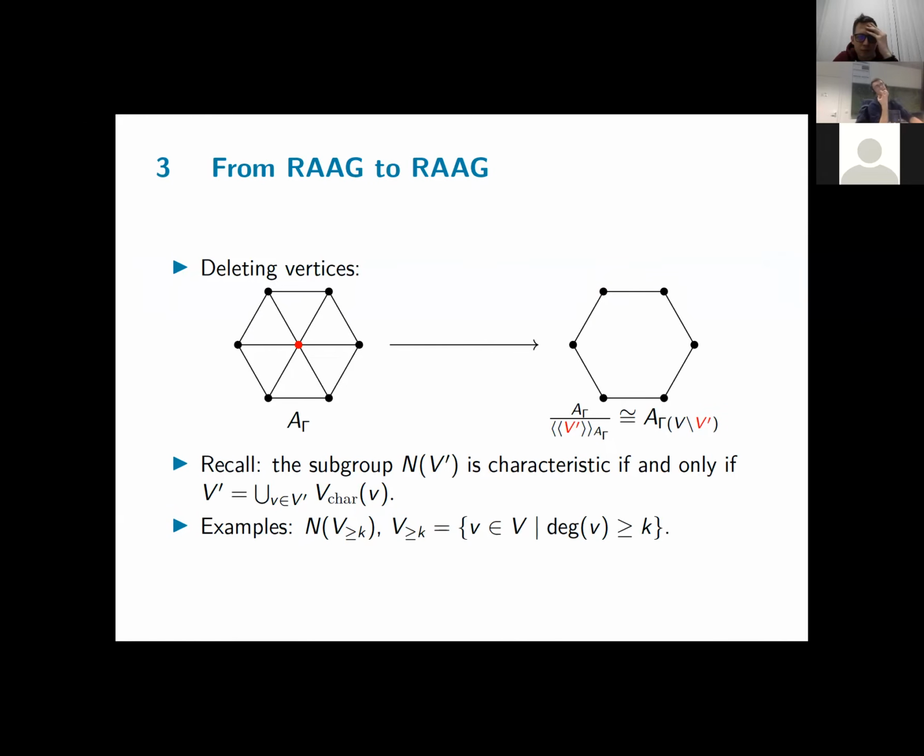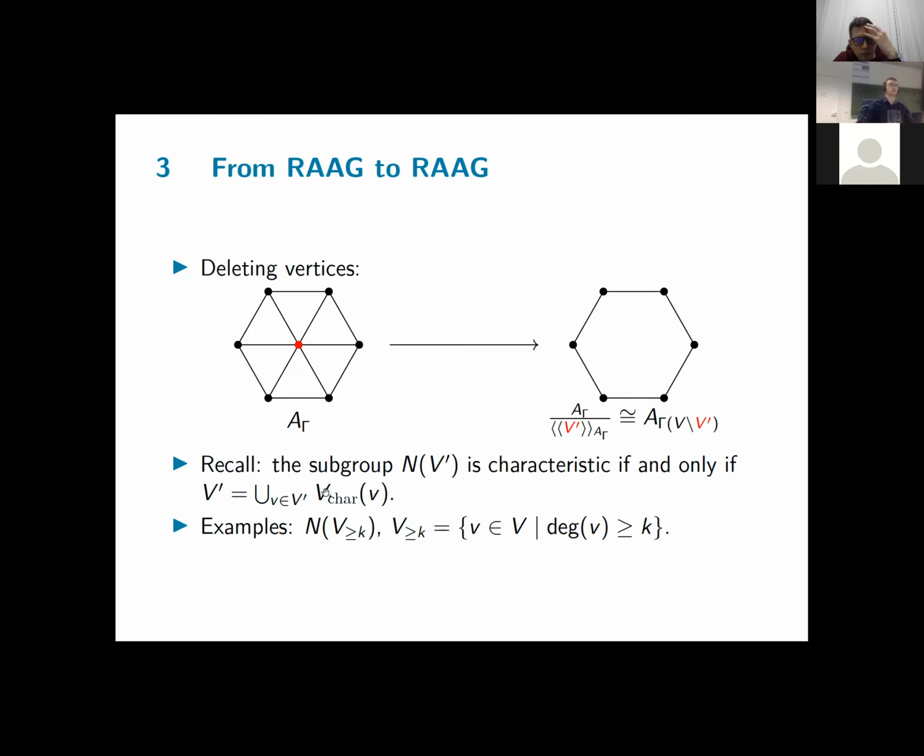But in view of the core lemma I mentioned, we still need this normal subgroup N_V' to be characteristic, because we want to lift the R-infinity property for this group to the one we started with. So we need that this subgroup is characteristic.